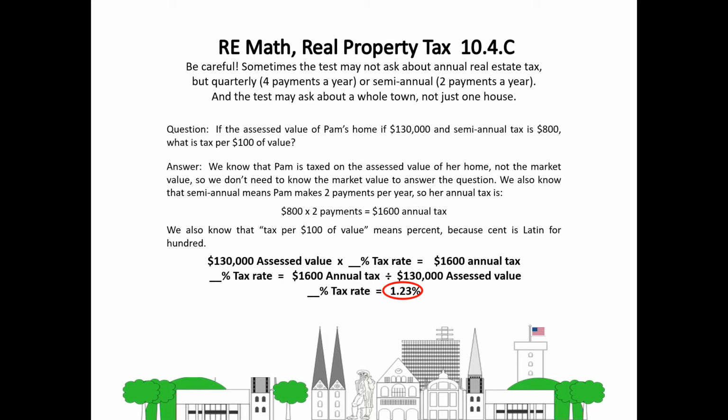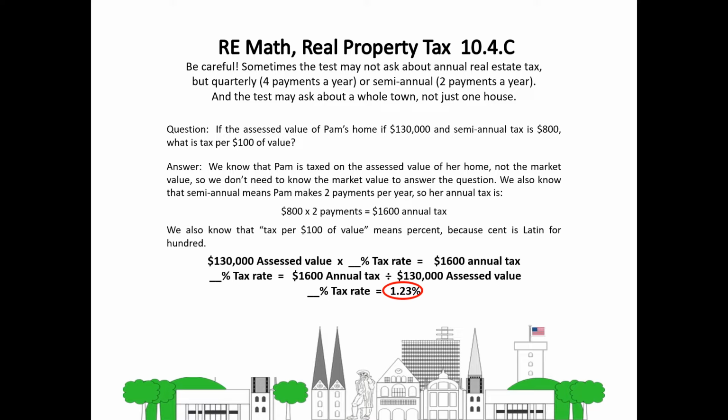Now, please be a little bit careful, because sometimes the test may not ask about annual real estate tax, but quarterly, meaning 4 payments a year, or semi-annual, 2 payments a year. So you have to be careful to remember that when you're doing the calculations.